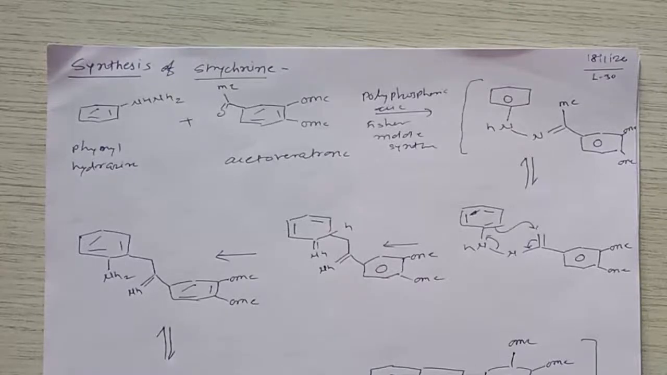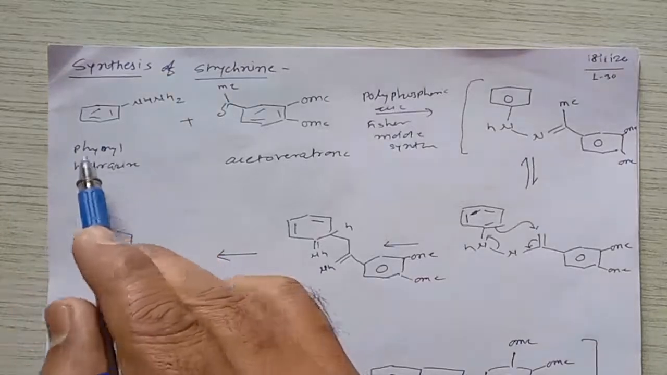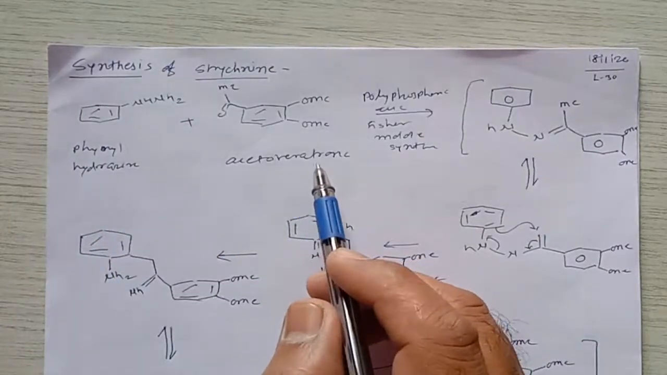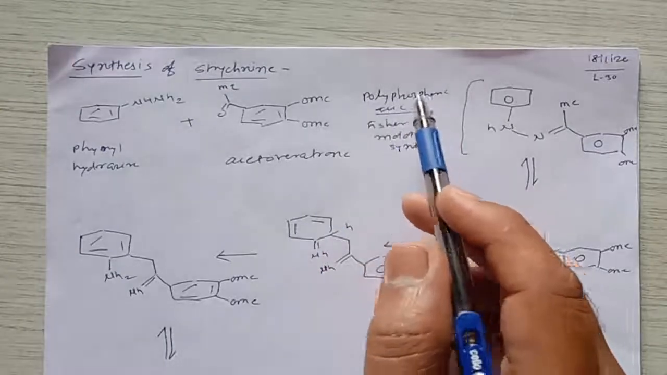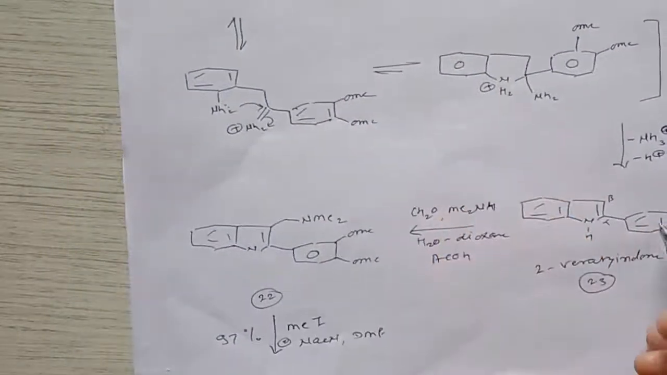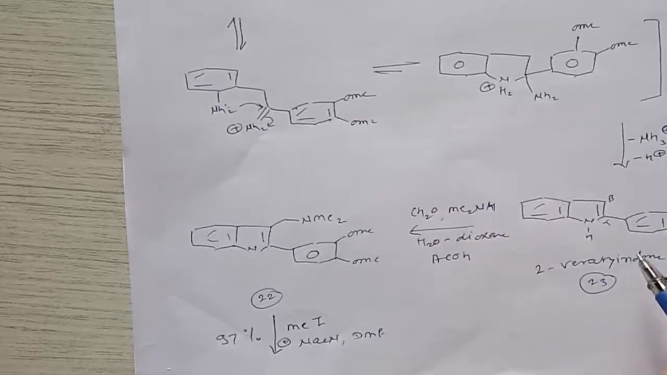Hello everyone. Once again, welcome to the online lectures. For the last two lectures we have been talking about the total synthesis of strychnine. Strychnine can be synthesized from phenylhydrazine as well as acetoveratone using phosphoric acid. This is called a Fischer indole synthesis, and it gives formation of an indole molecule that is called a